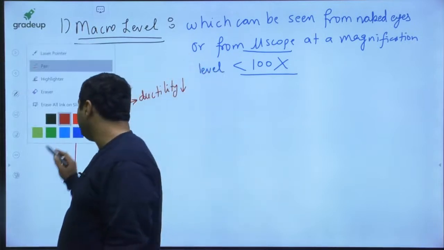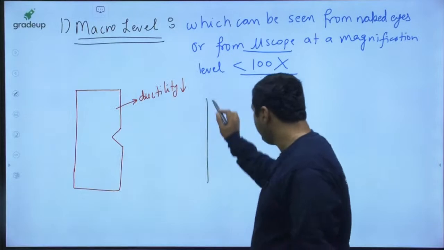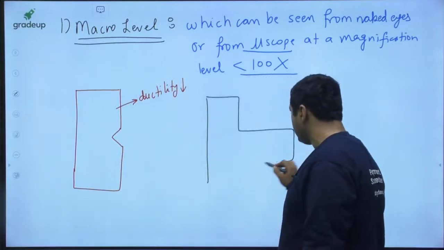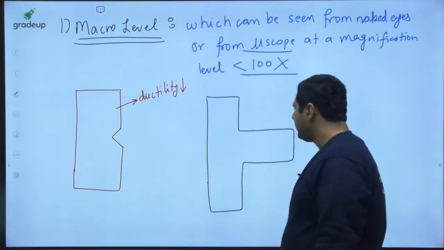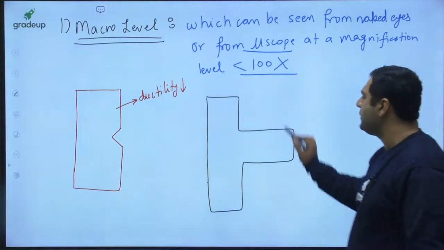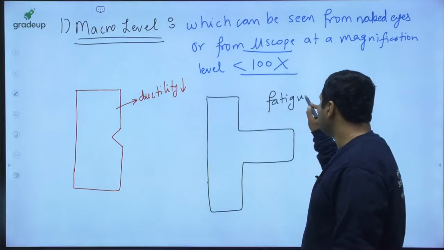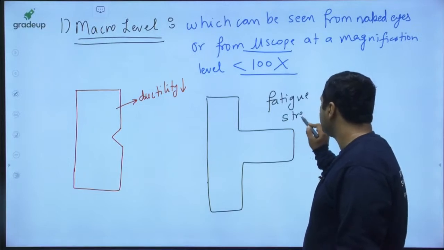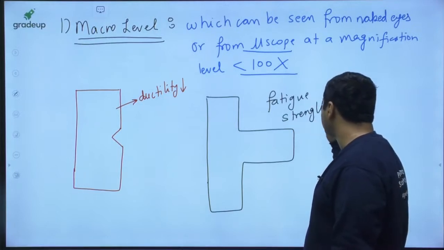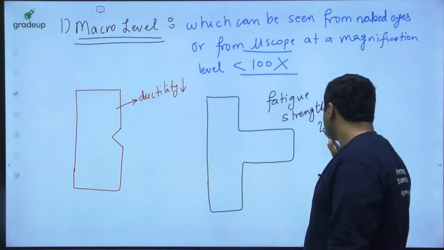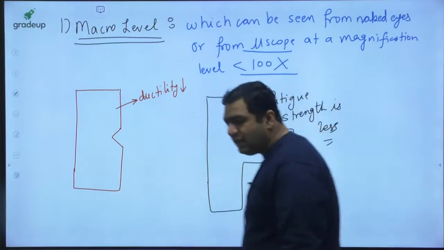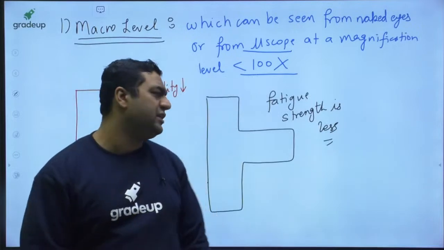Similarly, my dear, if you see a structure having a sharp corner like this, you will say fatigue strength is less. So if sharp corners are present, fatigue strength is less.